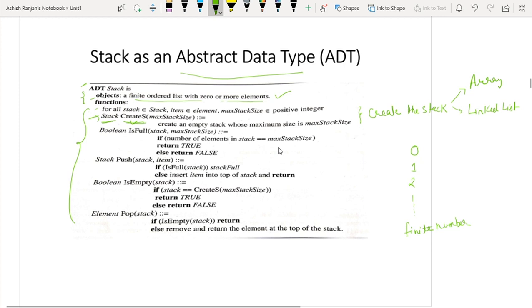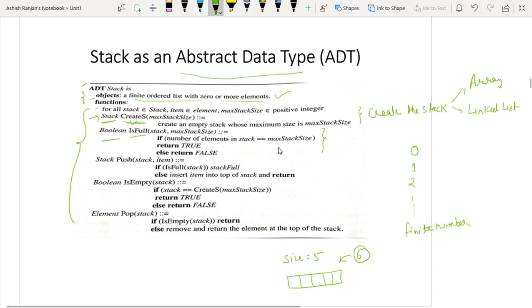Here I have written is full and the return type is boolean. Now this function checks whether your stack is full or not. Let's suppose the size of a stack given is 5, and I have already stored 5 elements in the stack and I want to insert a 6th element. Is it possible to insert the 6th element? It is not possible because the size of the stack is only 5.